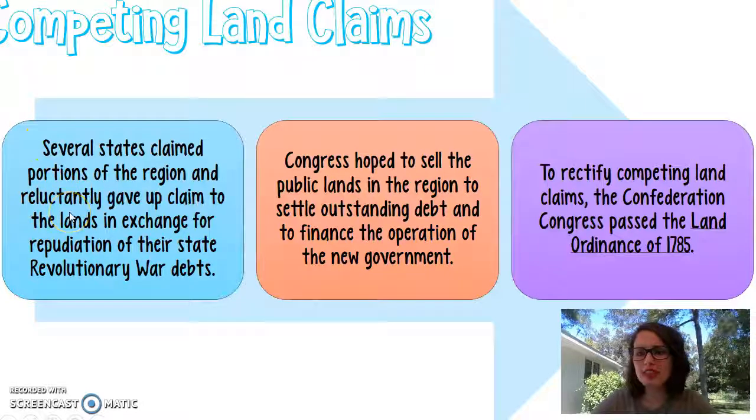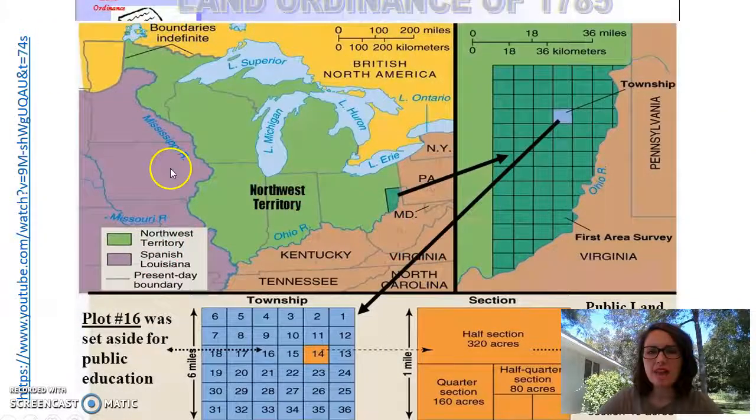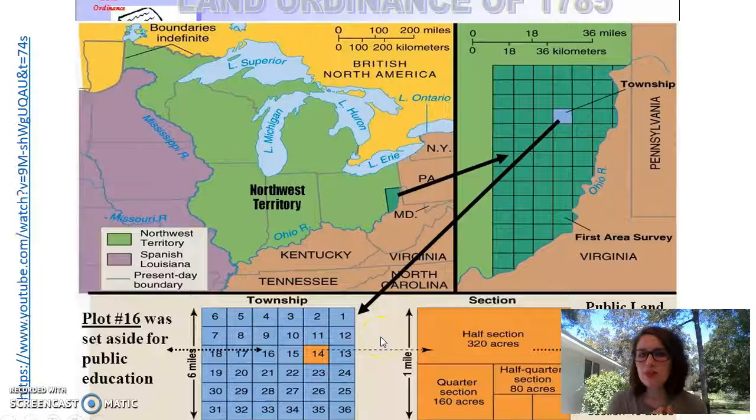And the first way that they deal with this is they pass the Land Ordinance of 1785. And that divides this land into townships. And so they make money off of selling it. And a really cool thing is that they set aside the 16th plot for public education. Okay, so the 16th plot in each township was set aside so that way they could establish a school there later.